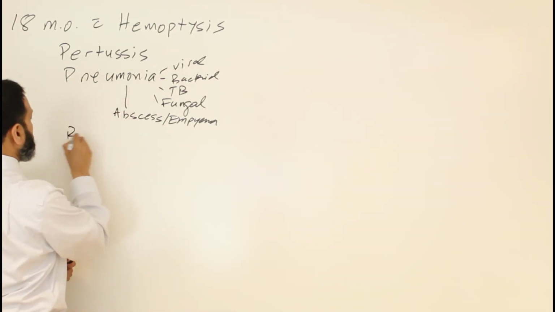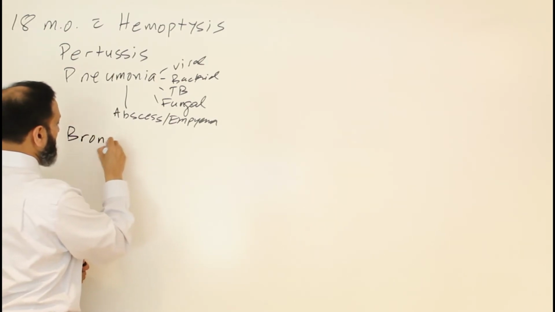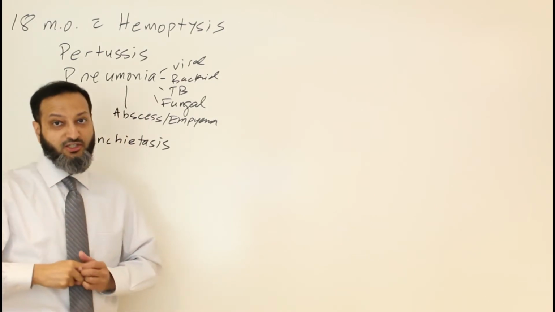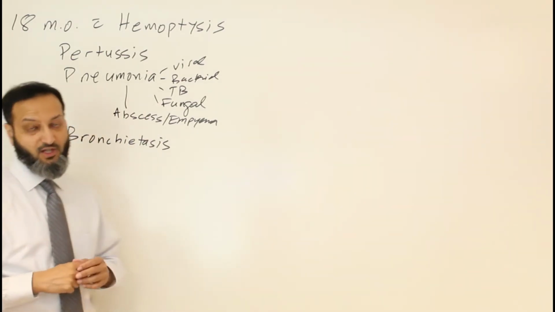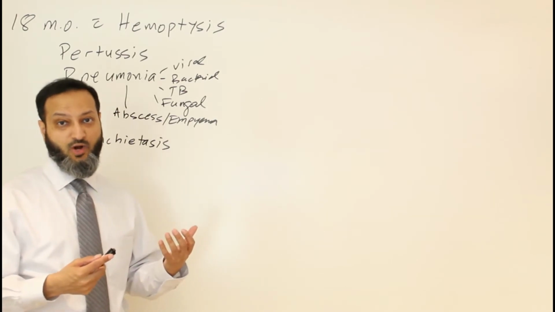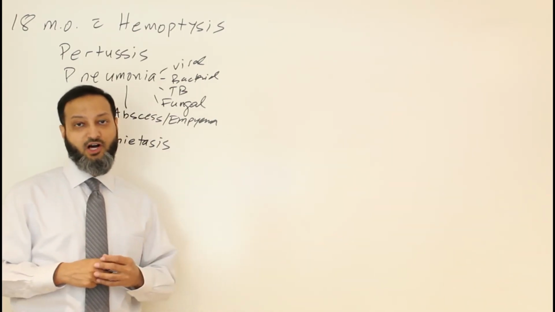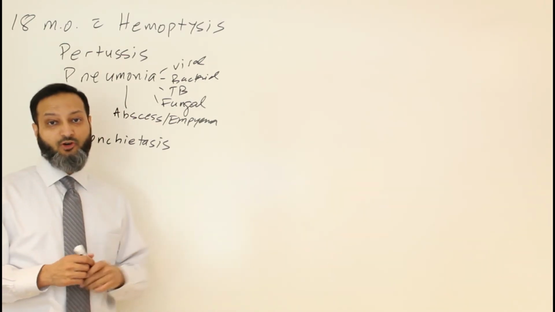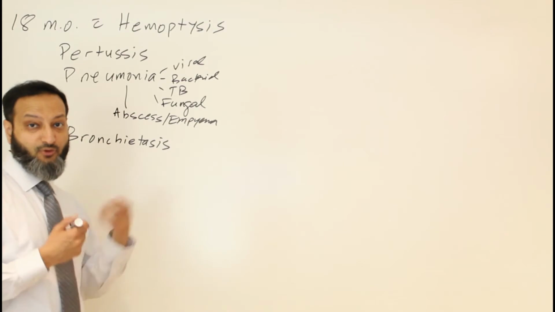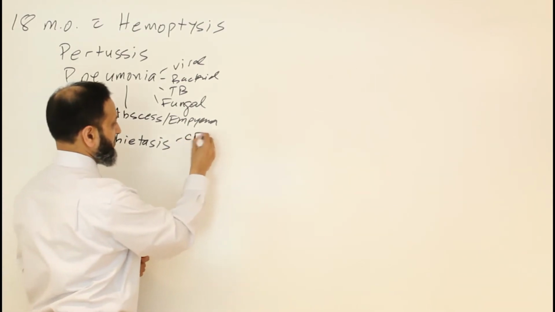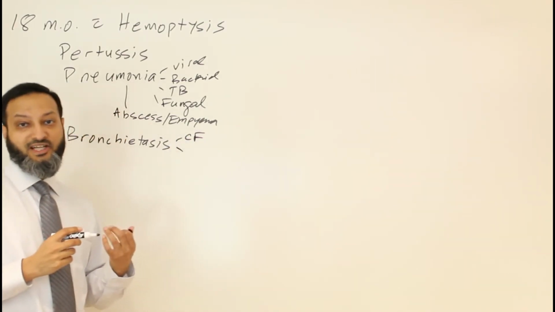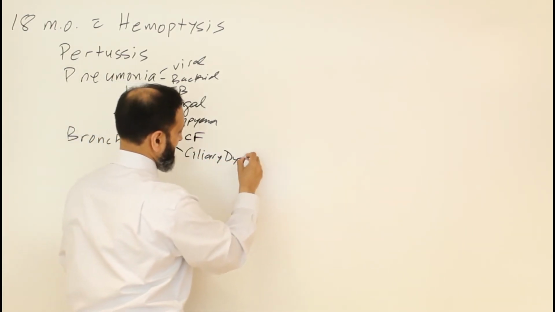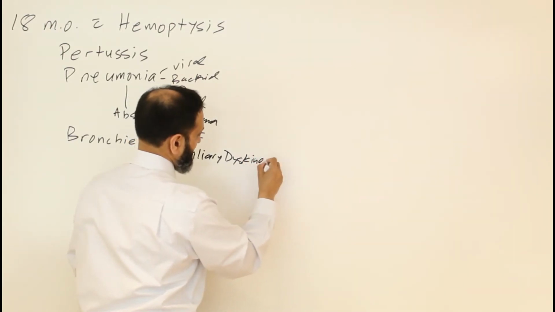We can maybe bunch those under bronchiectasis. So anything that can cause bronchiectasis, which is basically chronic inflammation of the bronchi, of the airways of the lung, can cause you to have hemoptysis as well. So chronic infection, chronic inflammation of the lungs, and when you have an underlying cause of it, then that can set you up for hemoptysis. So some of the common things that you think about for bronchiectasis would be things like cystic fibrosis. Other things you might think about would be ciliary dyskinesia. So ciliary dyskinesia can cause it as well.